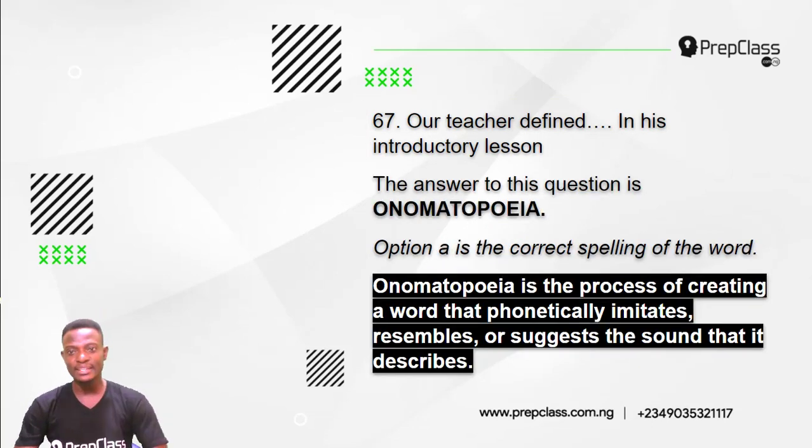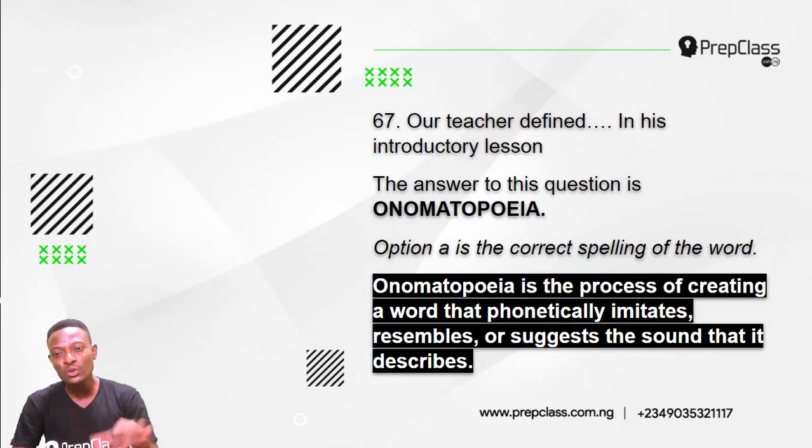Now, the answer to this question is option A, onomatopoeia. This is the correct spelling of the word. O-N-O-M-A-T-O-P-O-E-I-A, onomatopoeia. So option A is the correct spelling of the word. Now, onomatopoeia is the process of creating a word that phonetically imitates, resembles, or suggests the sound that it describes.